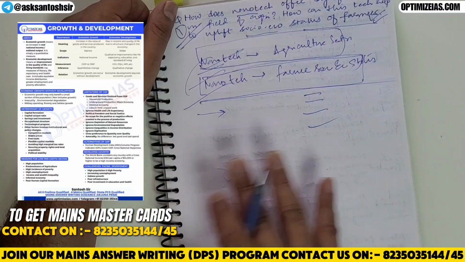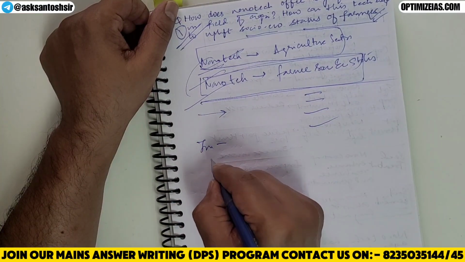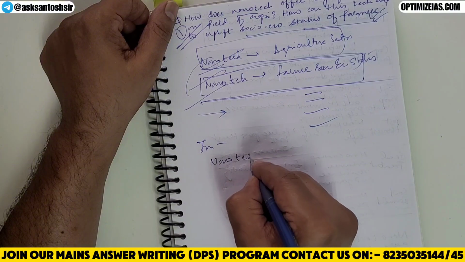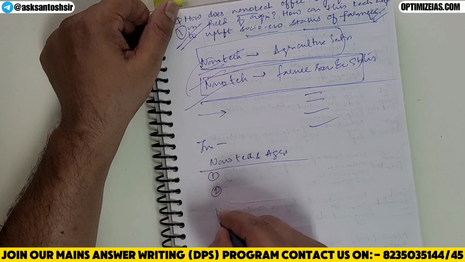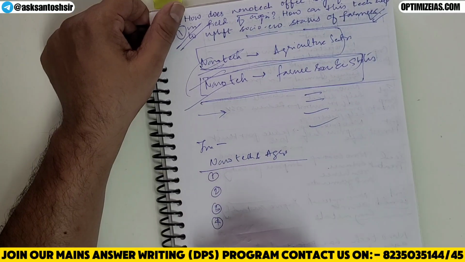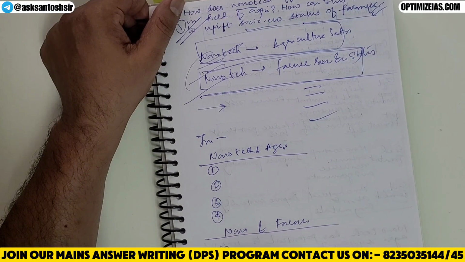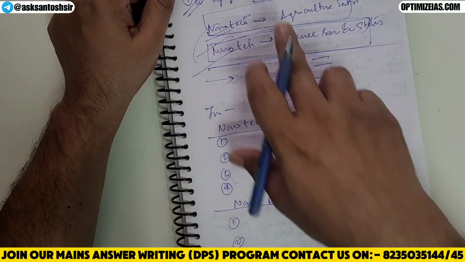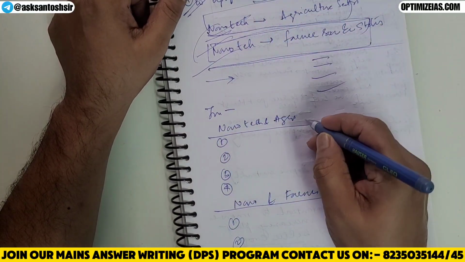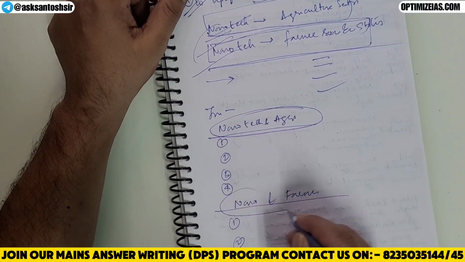Okay, I'll just show you how generally people will write. So they will write one line introduction, then they will give nanotech and agri. They'll write 1, 2, 3, 4 points maximum. Then they will write nanotech and farmers. They'll write 1, 2, 3, 4. Okay, they'll write like this. This is not the right way of writing this answer. Why? Because you see there is a clear-cut relation between nanotech and agriculture and nanotech and farmers.